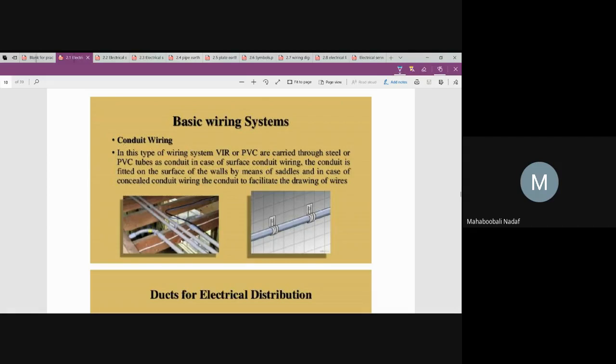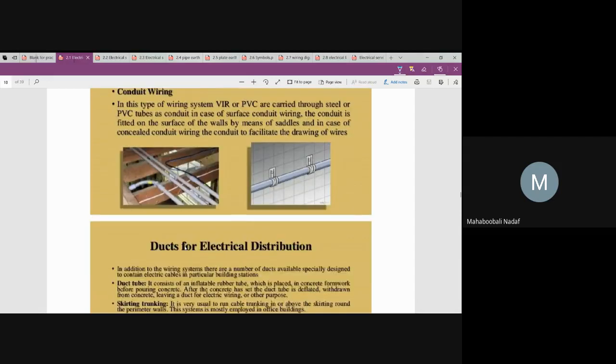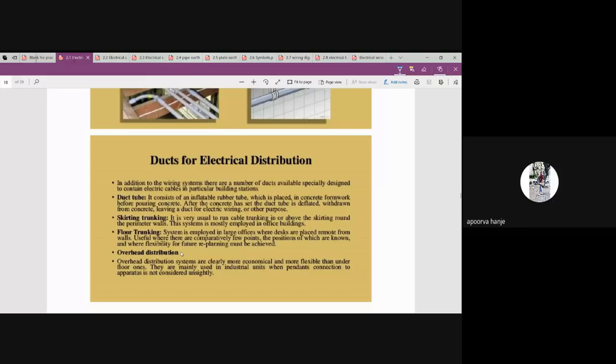Everyone knows, whenever we are casting the slab, you have seen pipes placed just to hold wires later on. Empty pipes have already been laid before casting of concrete. Is that okay? Shabaz, Ramkrishna, is that okay? Yes, sir. Very good.